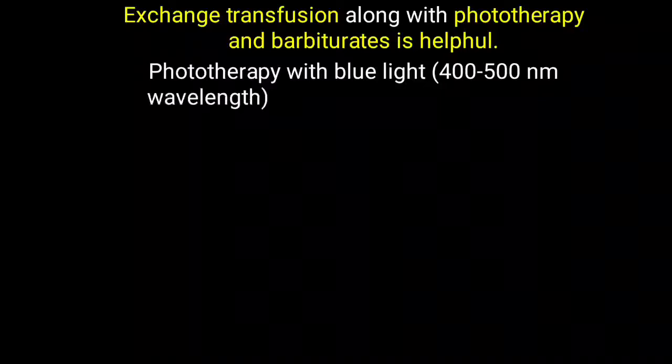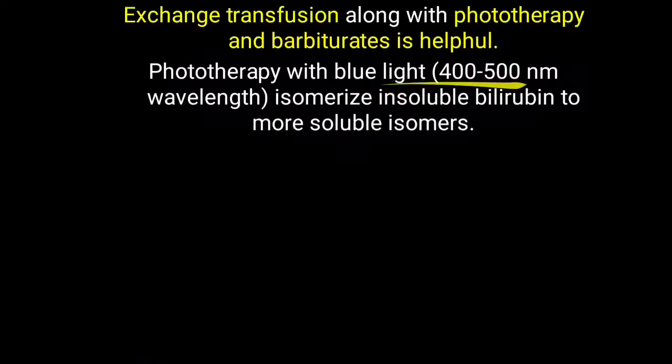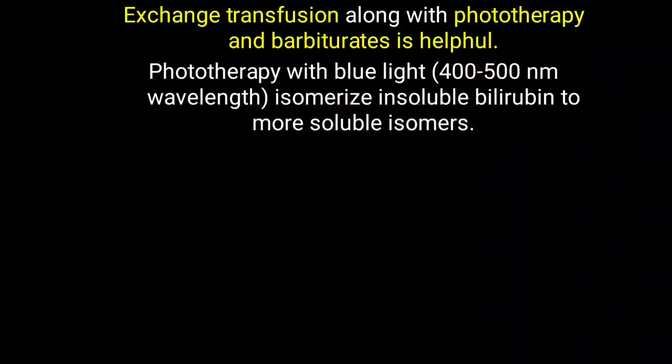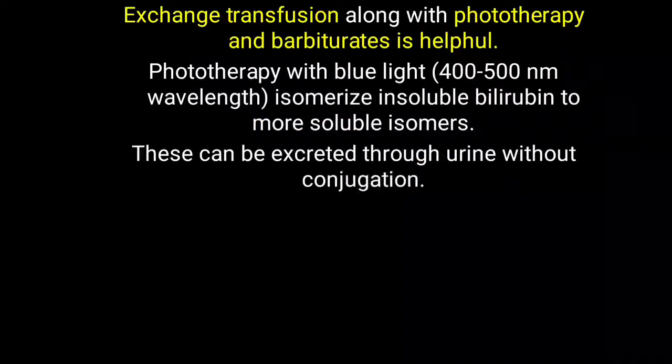bilirubin. So phototherapy with a blue light of about 400 to 500 nanometer, particularly 14 nanometer, that blue light will isomerize this insoluble bilirubin to a more soluble isomer of the bilirubin, and that soluble isomer can be excreted into the urine without the conjugation process. So that is a simple way to prevent this kernicterus or the side effects of the kernicterus. So that's all about Rh incompatibility and erythroblastosis fetalis.